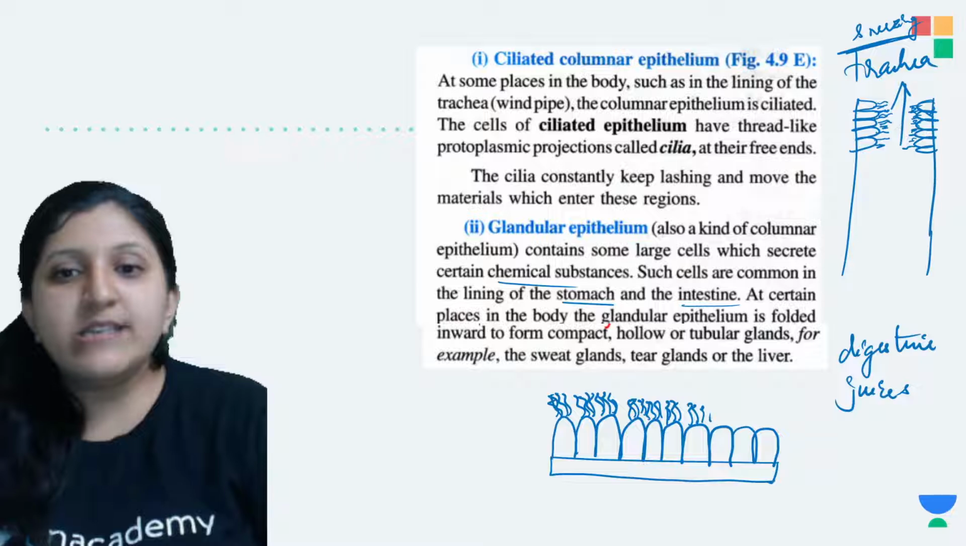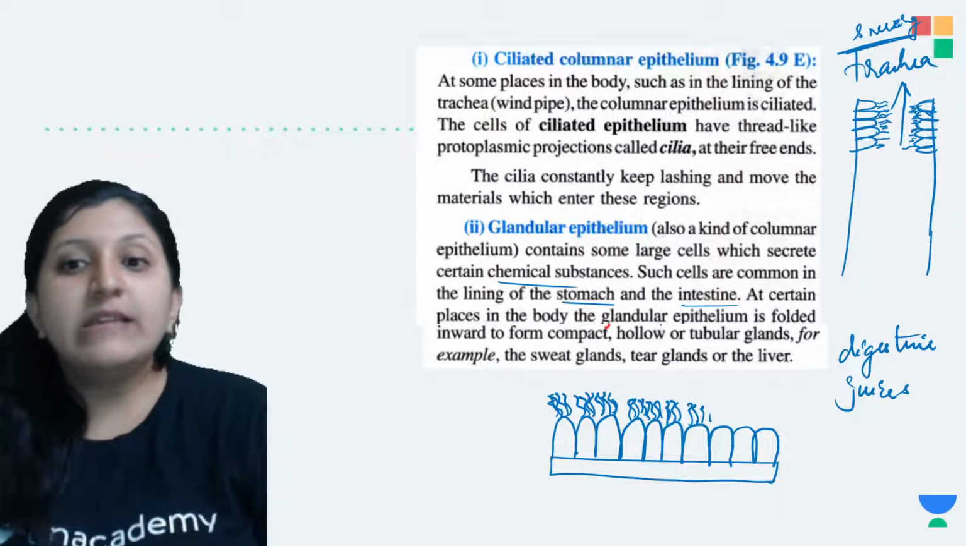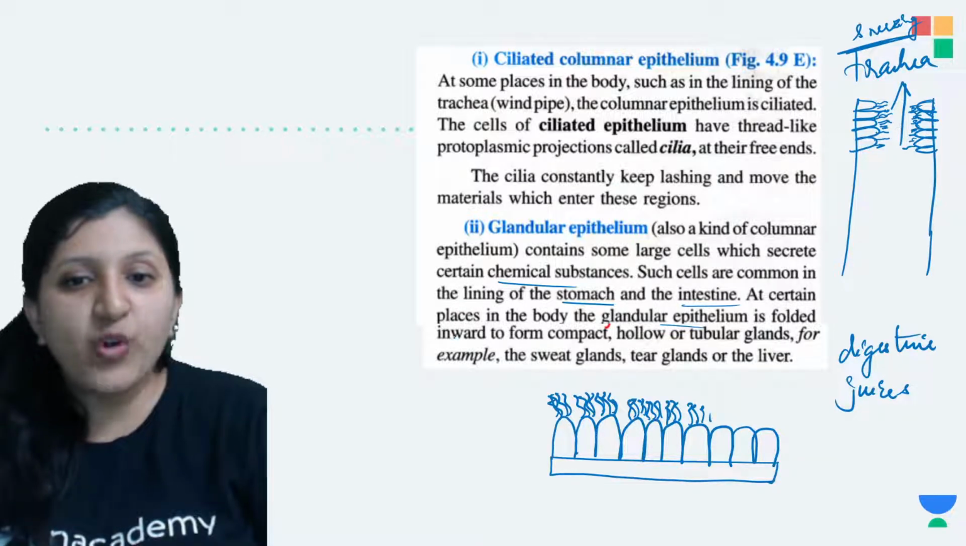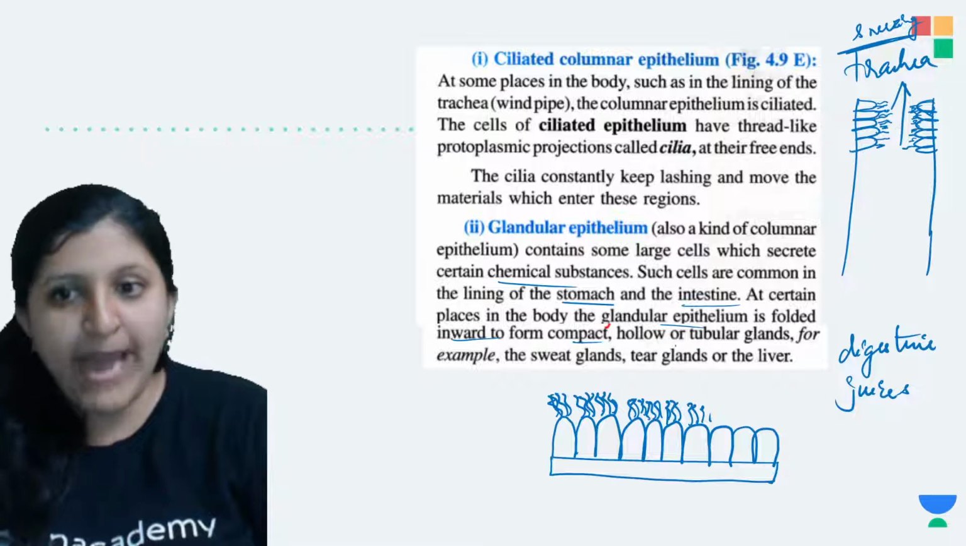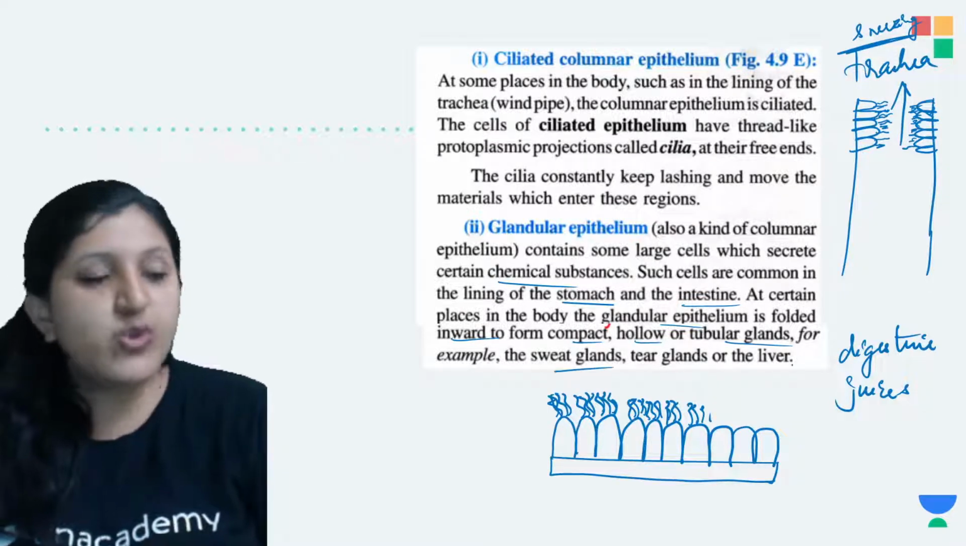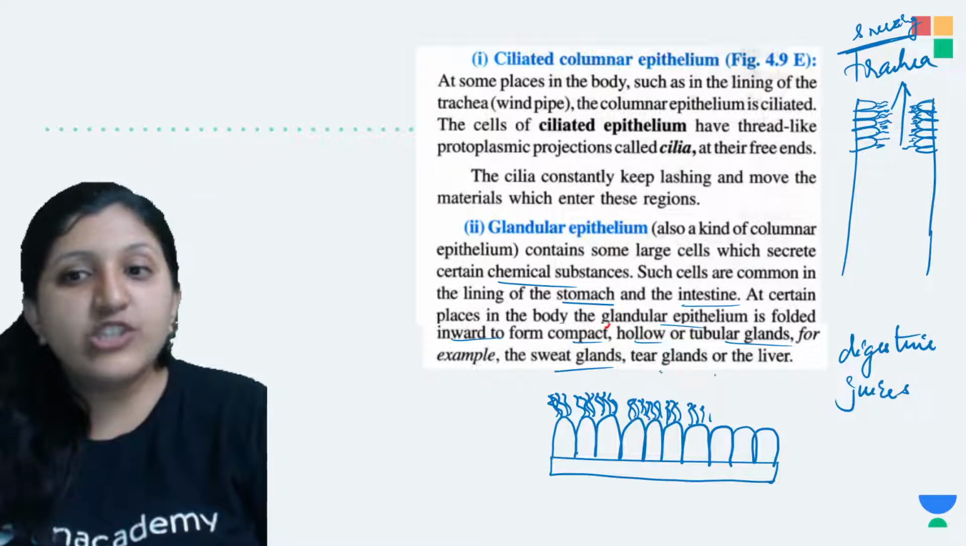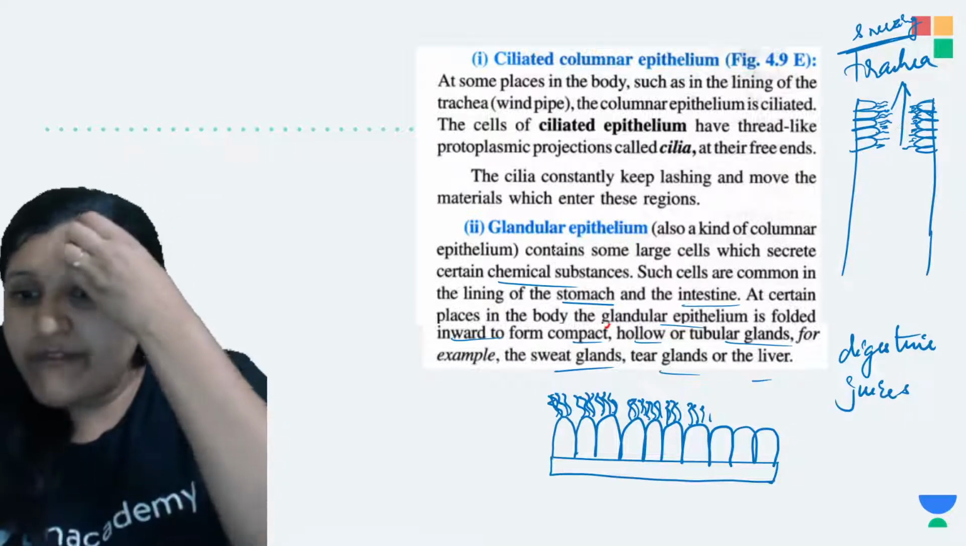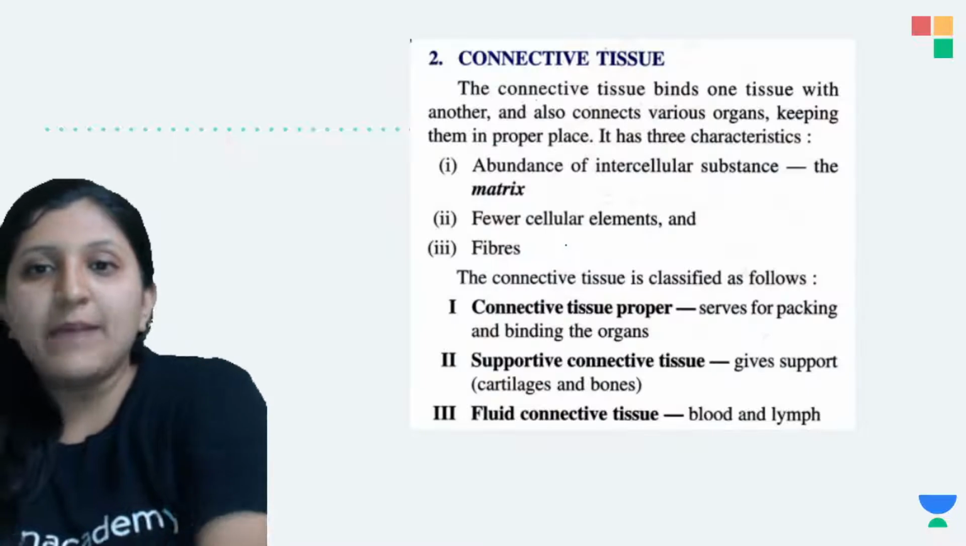At certain places in the body, the glandular epithelium is folded inward to form a compact, hollow, or tubular gland. For example, there is the sweat gland, the tear gland, the liver. So everywhere we can find these types of tissues.